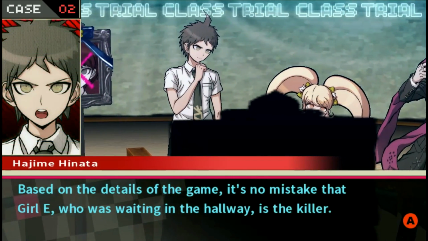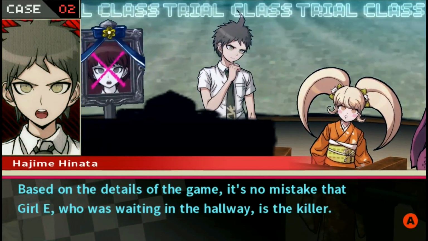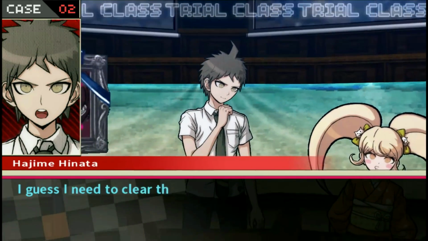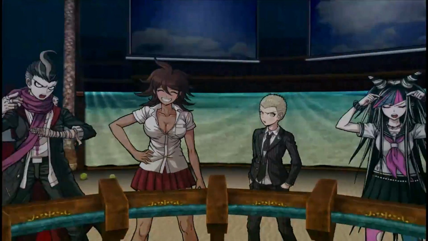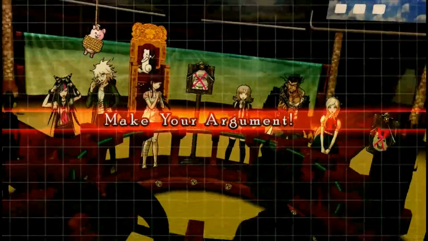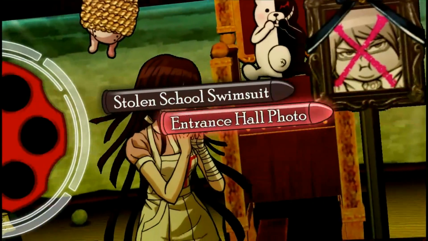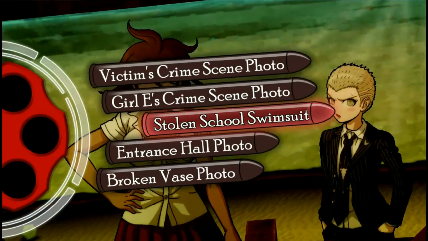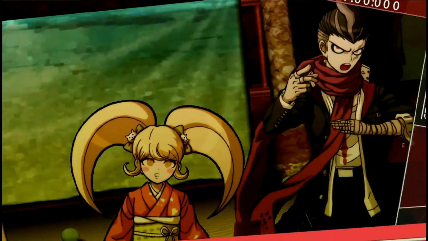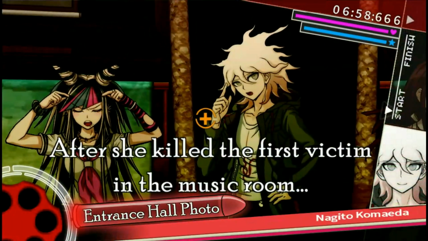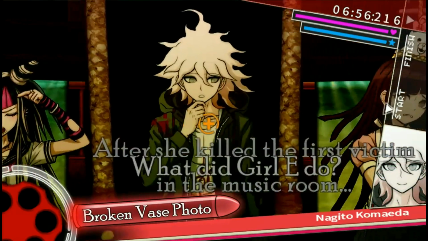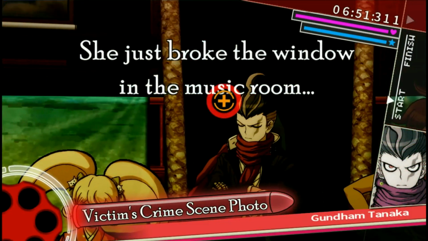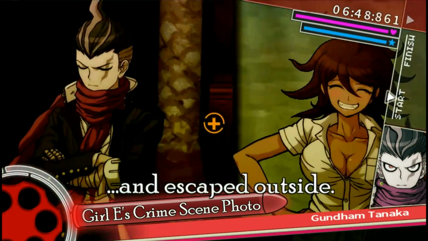Based on the details of the game, there's no mistake that Girl E who's waiting in the hallway is the killer. Then, what did Girl E do after killing the girl inside the music room? Guess I need to clear that up first. Really? We're going to a non-stop debate? Okay. After she killed the first victim in the music room, what did Girl E do? This is what we're debating? My god. She just broke the window in the music room and escaped outside.